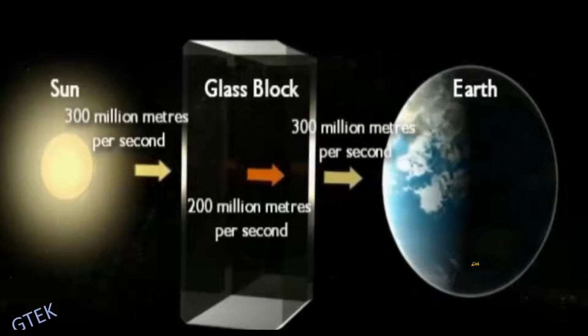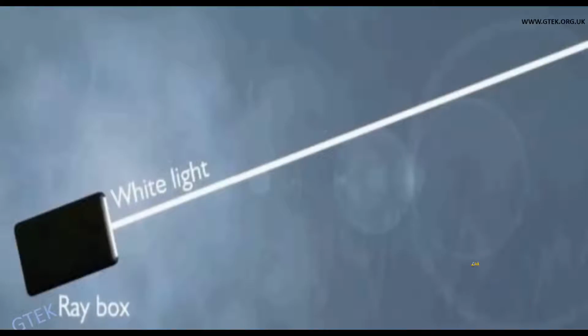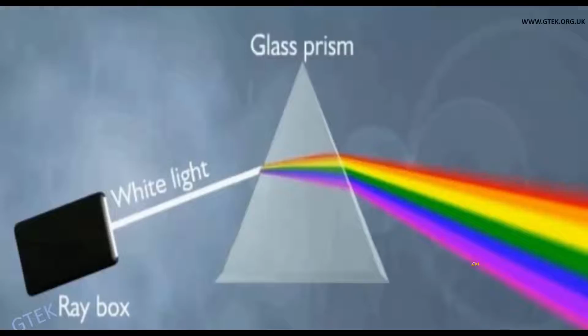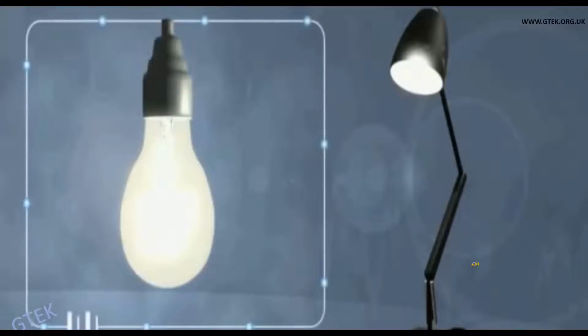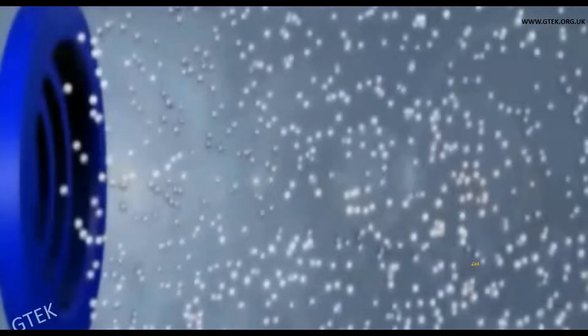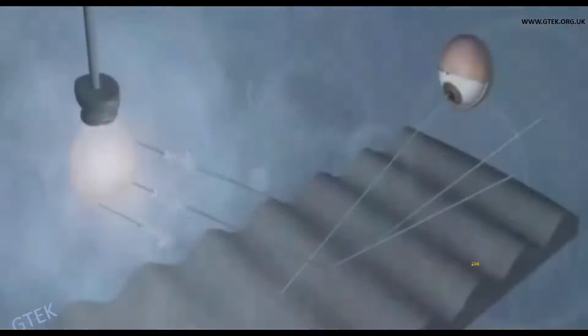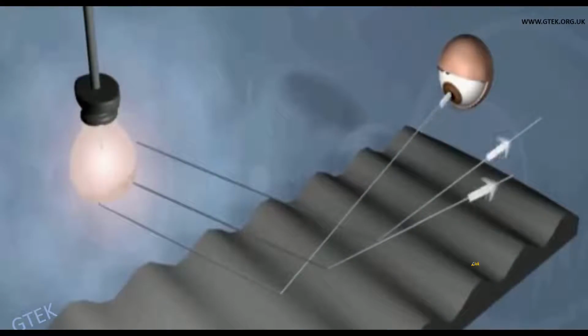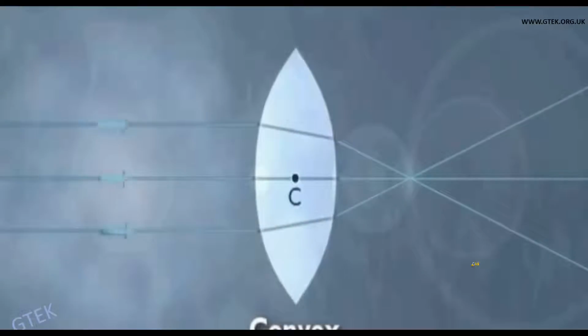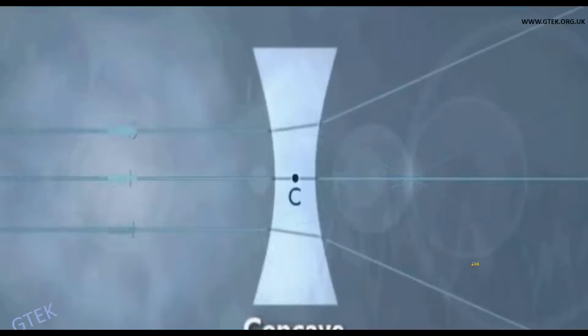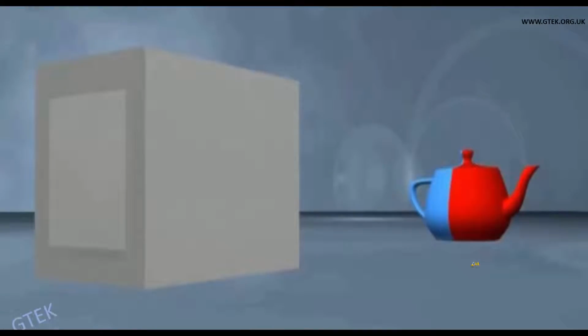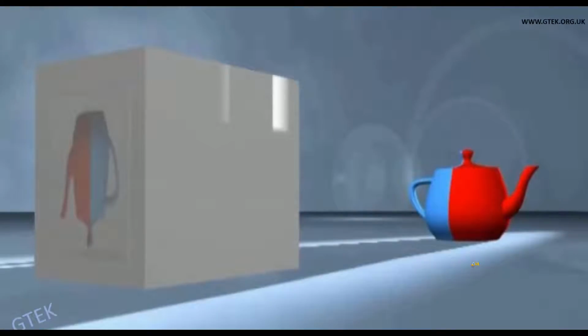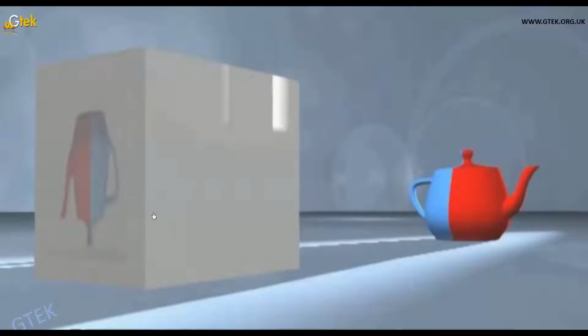So we shall see some examples. The white light is passed through the glass prism is one such example, and this is considered to be a bulb through which there is a teapot where you can see the upside down image over here.